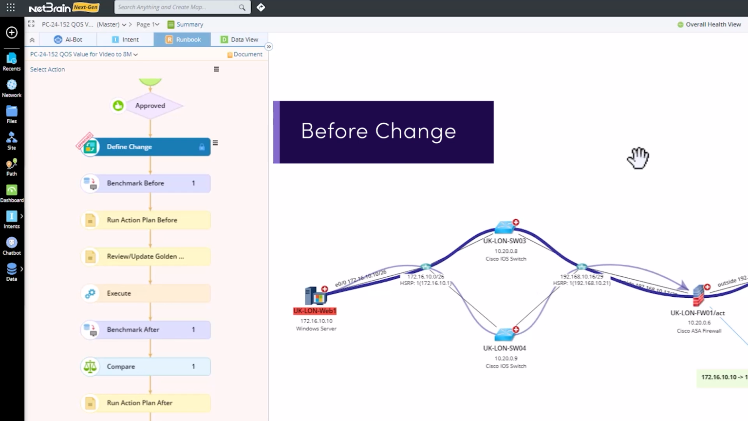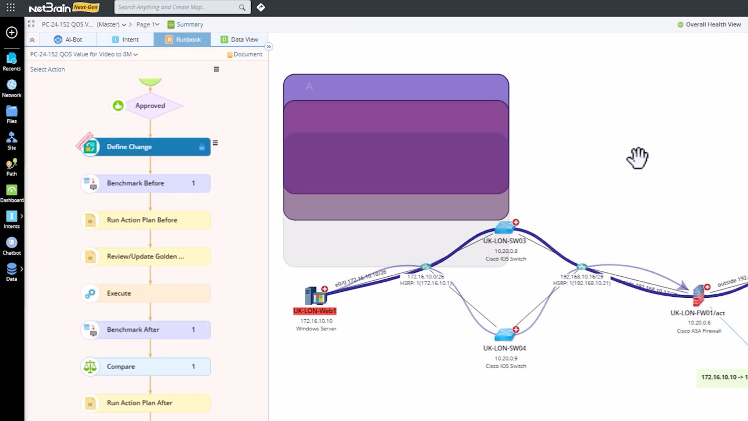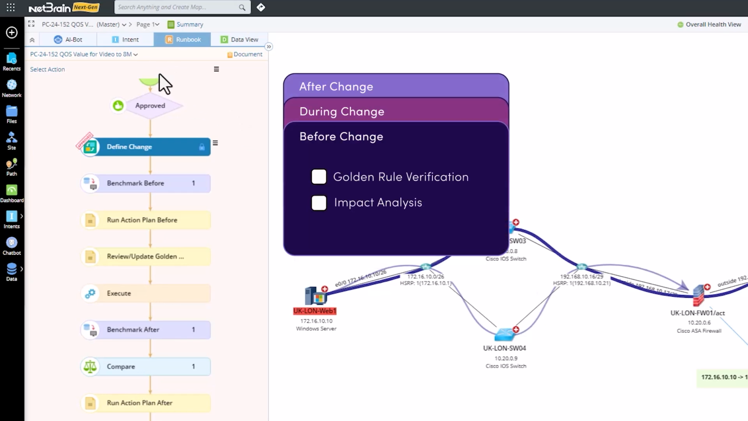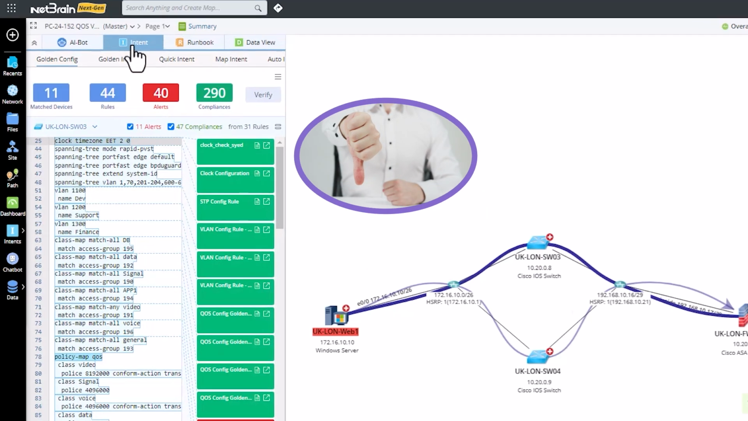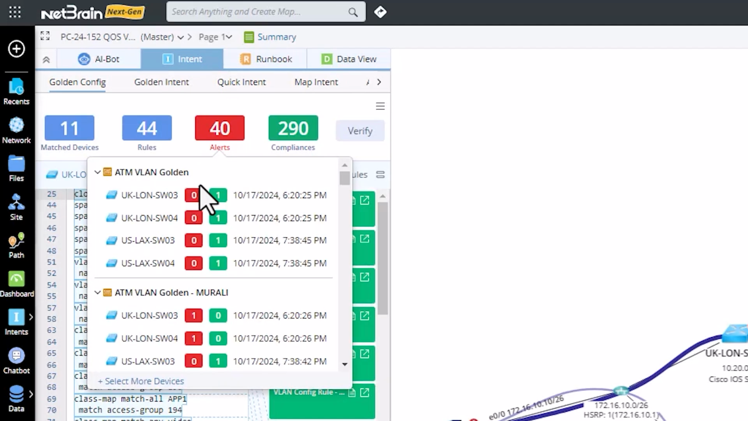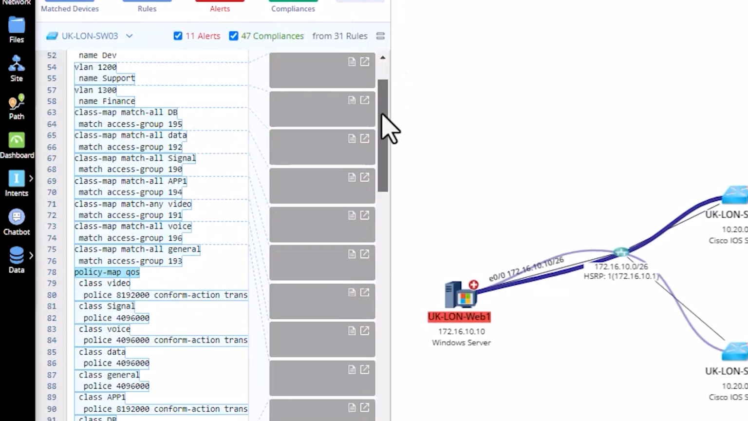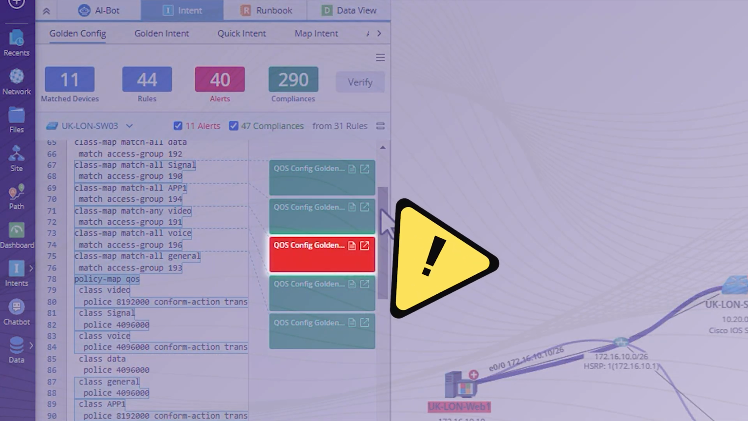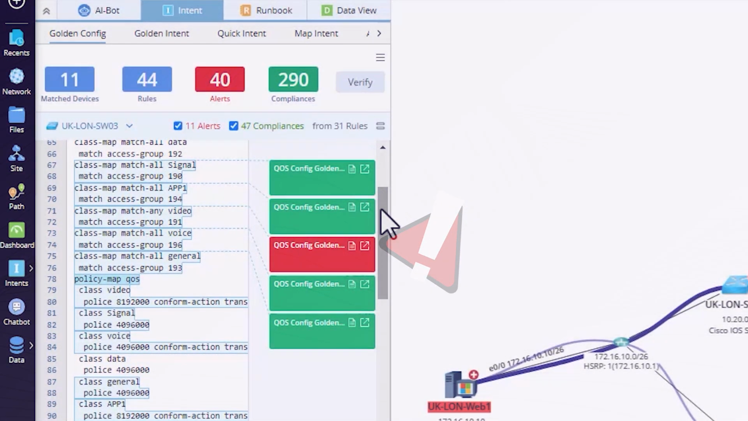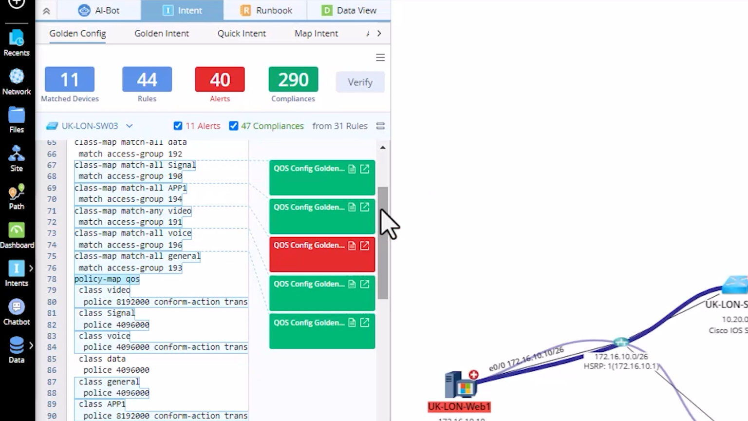So the before change is going to be all about golden rule verification, impact analysis. Is this a go or a no-go? How can I go into my network environment, scale, and actually see, do we have any pre-existing violations against that specific device and that device's configuration that could cause any potential problems in my environment?